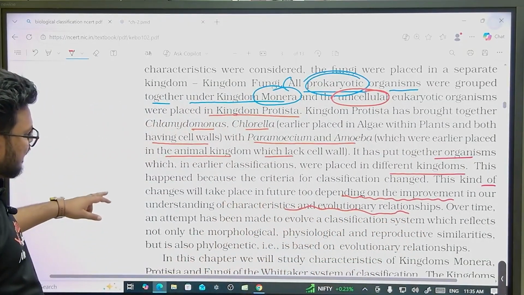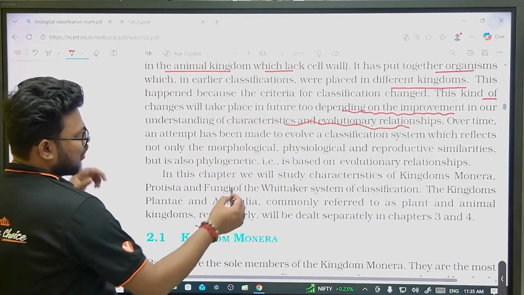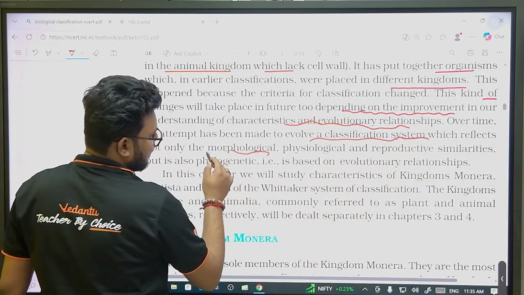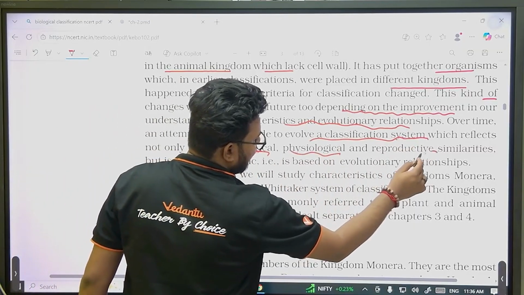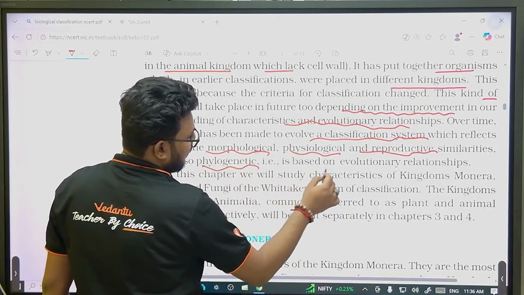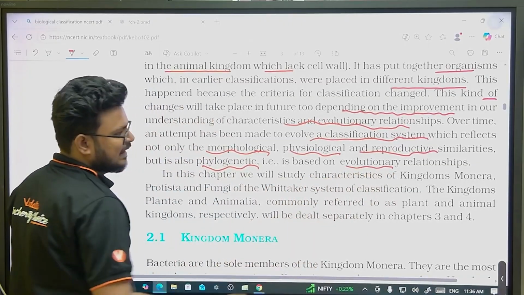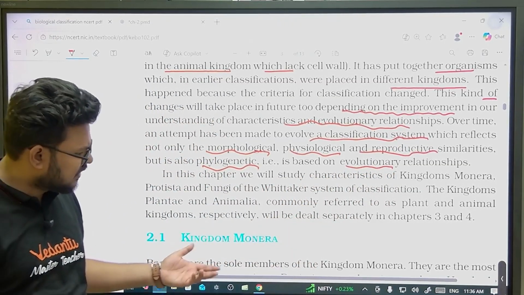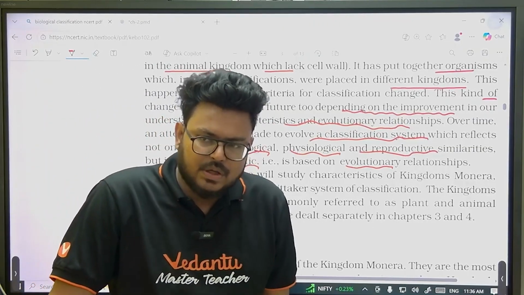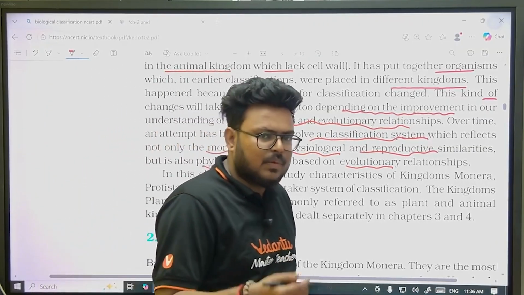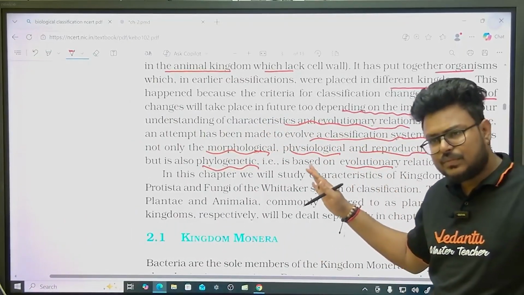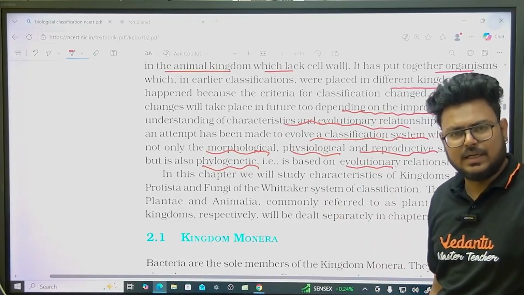Right? Over time, attempts have been made to evolve classification systems which reflect not only morphological, physiological and reproductive similarities, but are also phylogenetic. Phylogenetic means based on evolutionary relationships. So the simple point is that over the period we are making a lot of improvements, trying to make our classification more specific so that there are no problems in placing organisms.